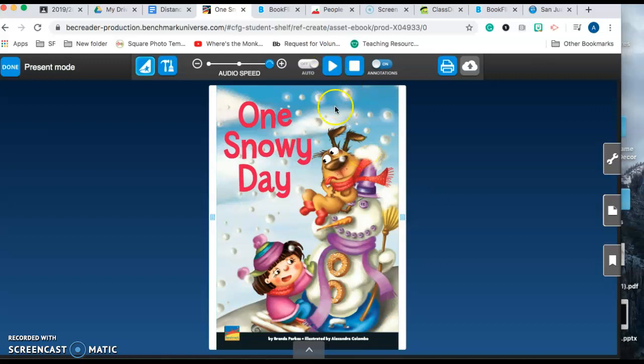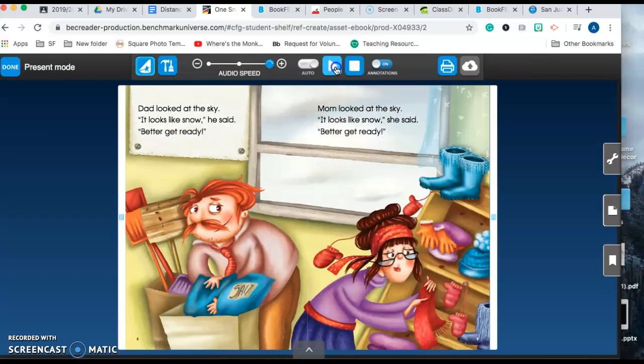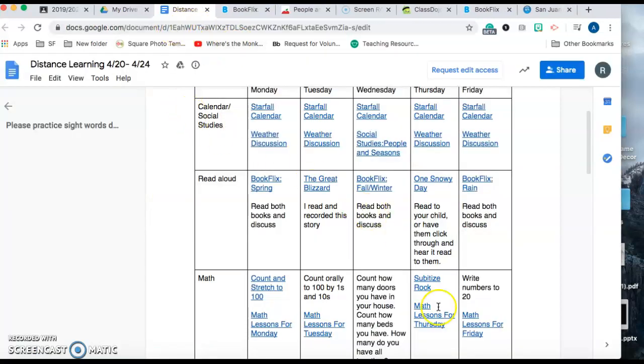If you're going to play it, this is how you turn the pages. Down here, you'll click where the little corners are. And you see, for instance, "Dad looked at the sky. 'It looks like snow,' he said. 'Better get ready.'" And it highlights, which is good for the students to see. "Mom looked at the sky. 'It looks like snow,' she said. 'Better get ready.'" And then it dings, and that ding tells them to turn the page, okay? I'm going to close that out.